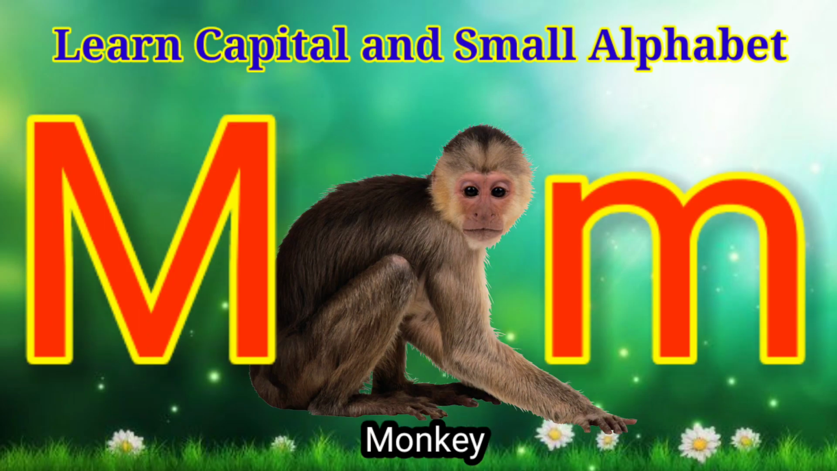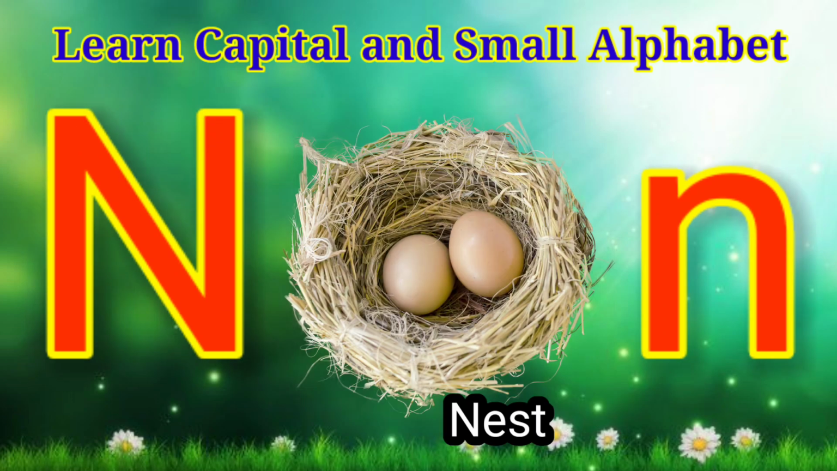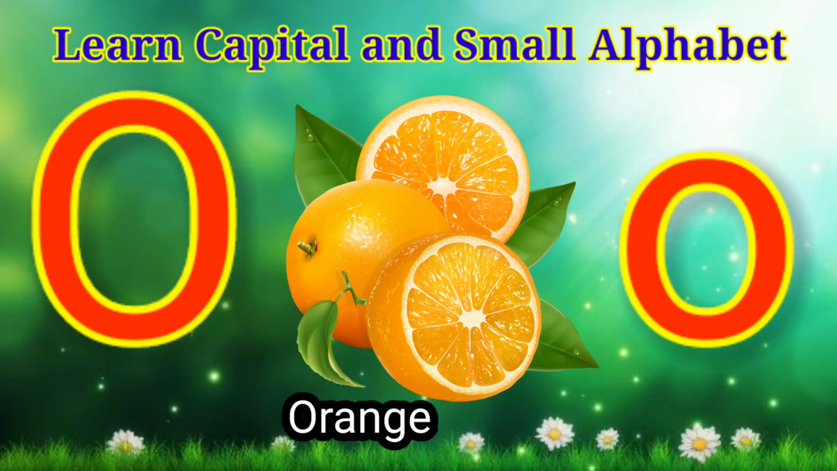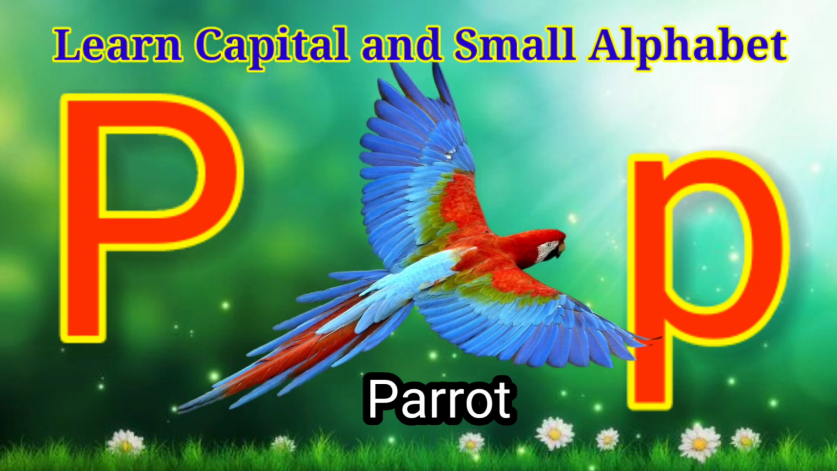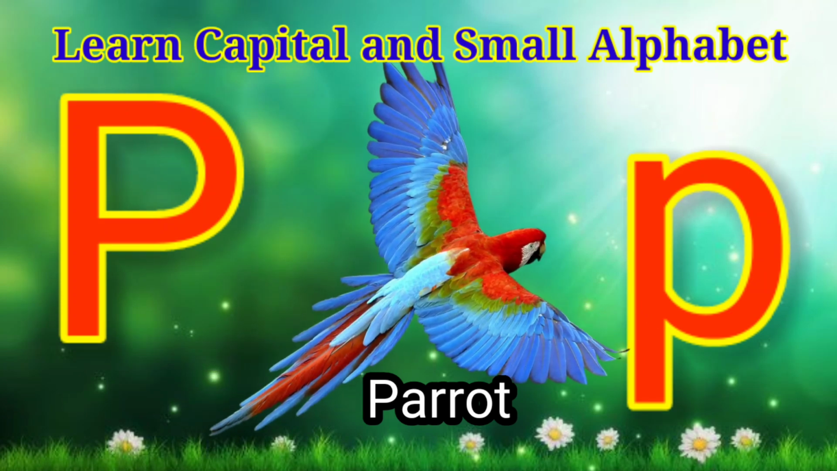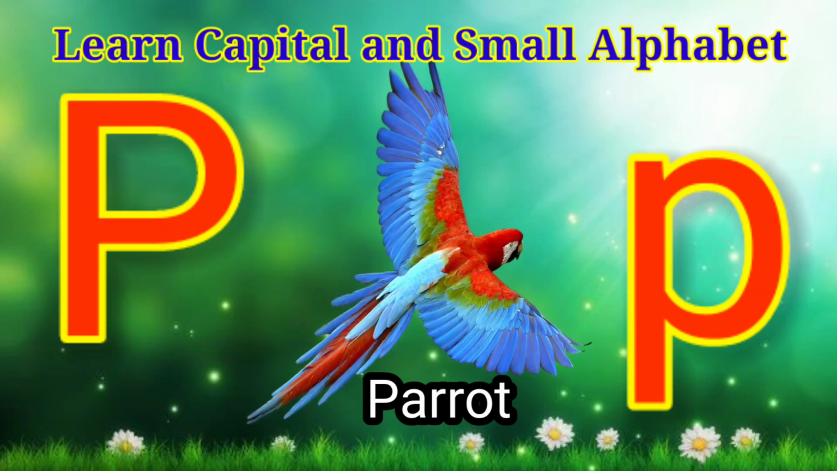M. M for monkey. Monkey means bandar. N. N for nest. Nest means ghosla. O. O for orange. Orange means santra. P. P for parrot. Parrot means tota.